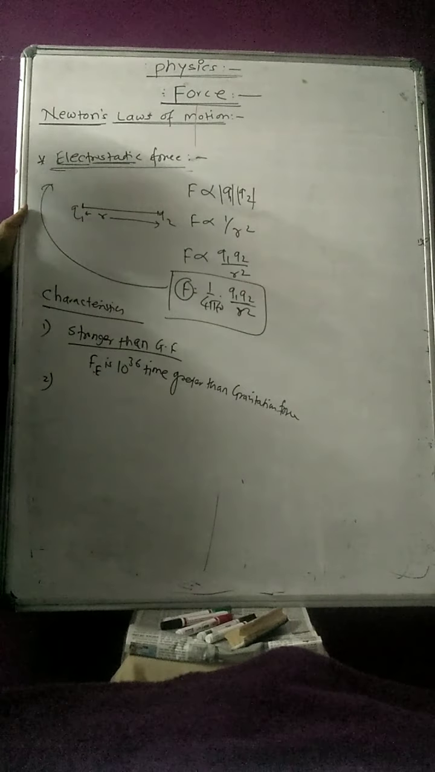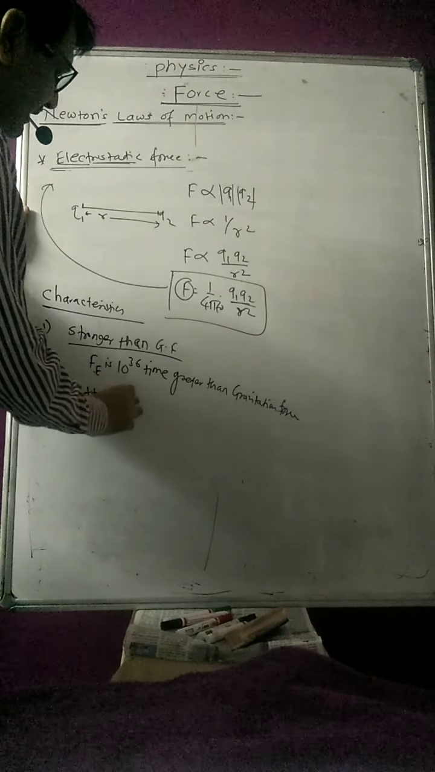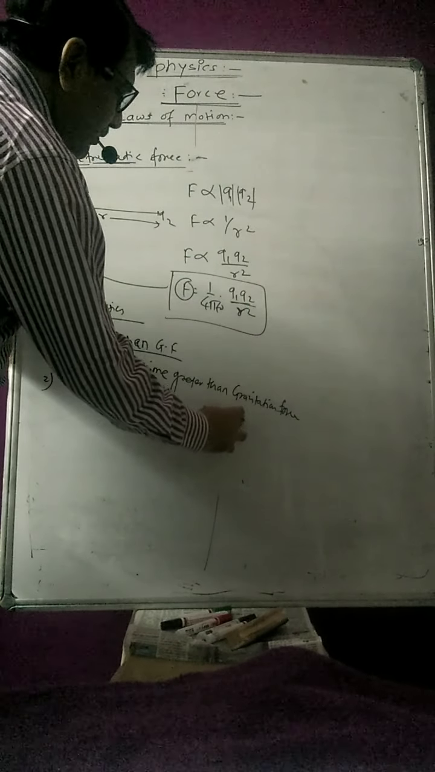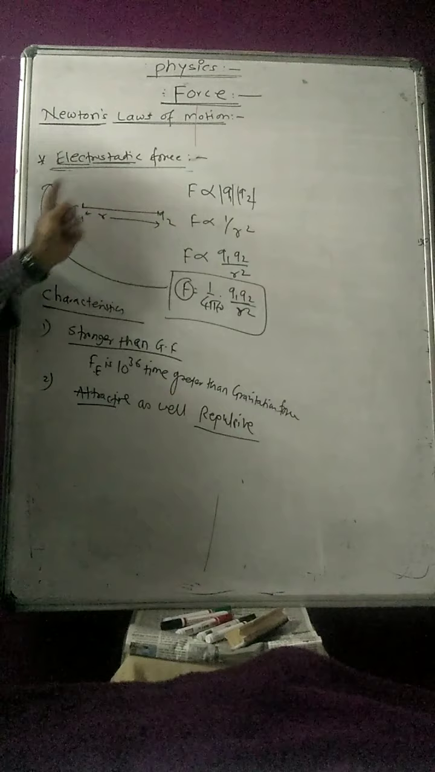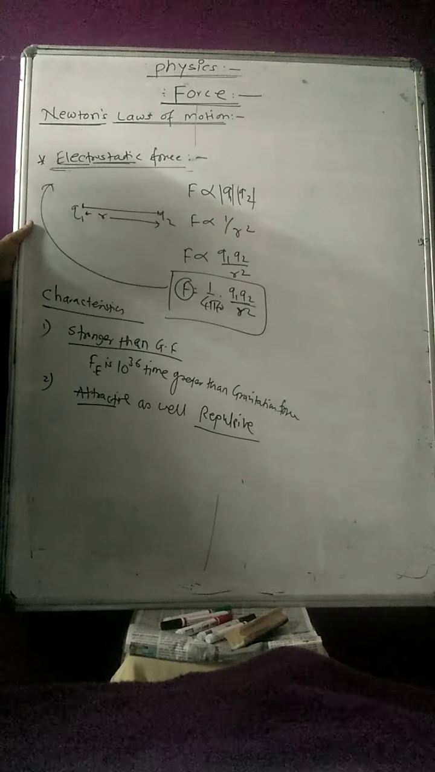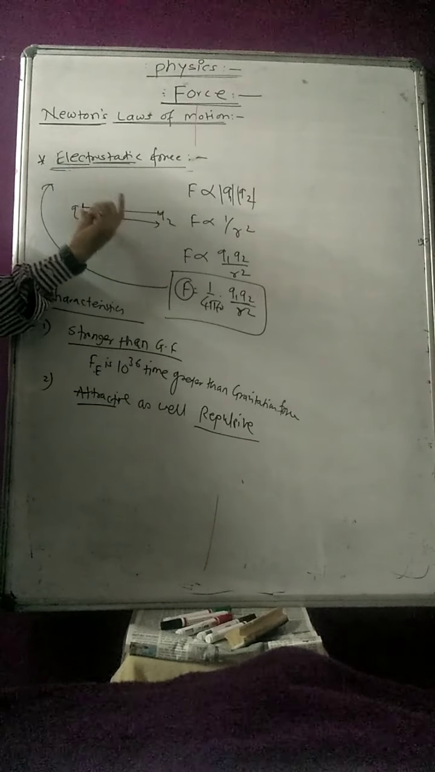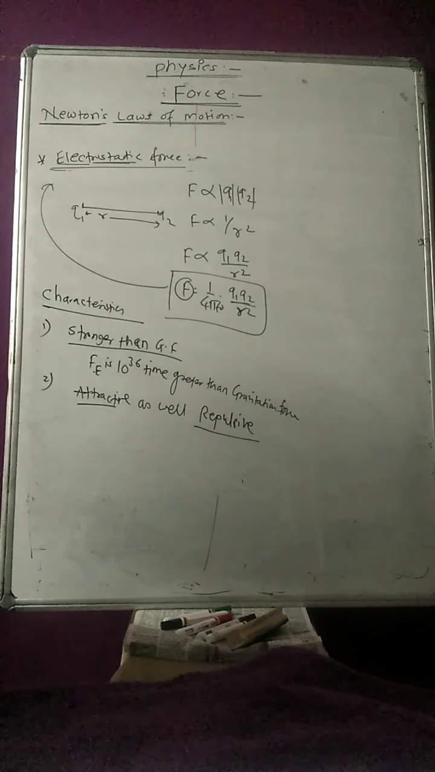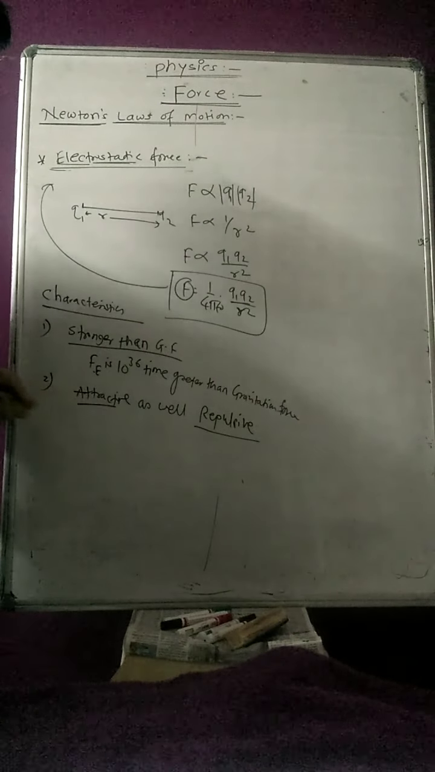Second characteristic: this force is attractive as well as repulsive. What do we mean by attractive and how will it be repulsive? If these two charges are like charges, positive-positive or negative-negative, then they will repel each other, so it will be repulsive. But if these two charges are unlike charges, one positive and one negative, then they will attract each other. So this is an attractive as well as repulsive force.